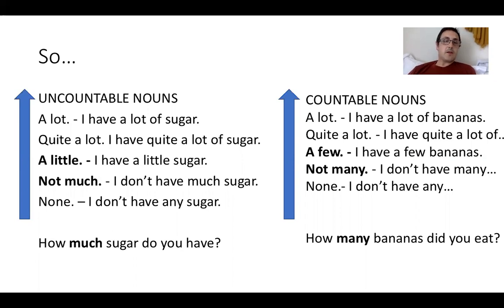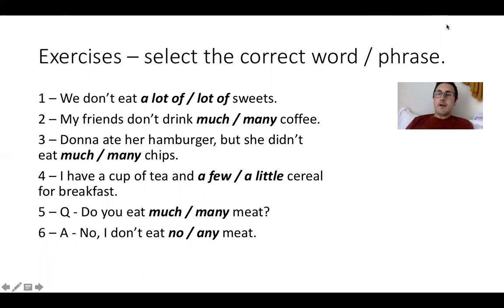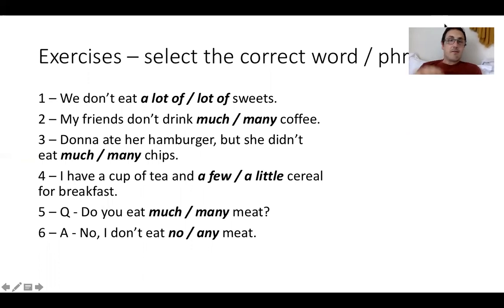With uncountable, you say a little, but with countable nouns, you say a few. I have a few bananas. And then you have not many. I don't have many bananas. And then none is the same in the context as uncountable nouns. And then the question, how many bananas did you eat? That's all, okay? Now, if that's okay, what I want you to do is to select the correct word or phrase and see how you get on. So pause this for 2 minutes, pick the correct word, and then we'll check back.